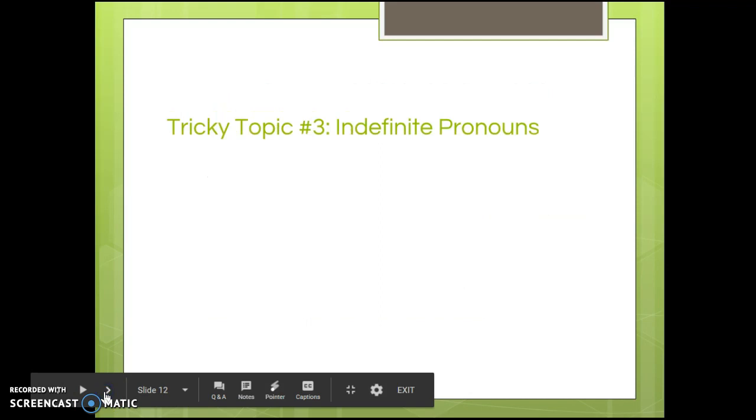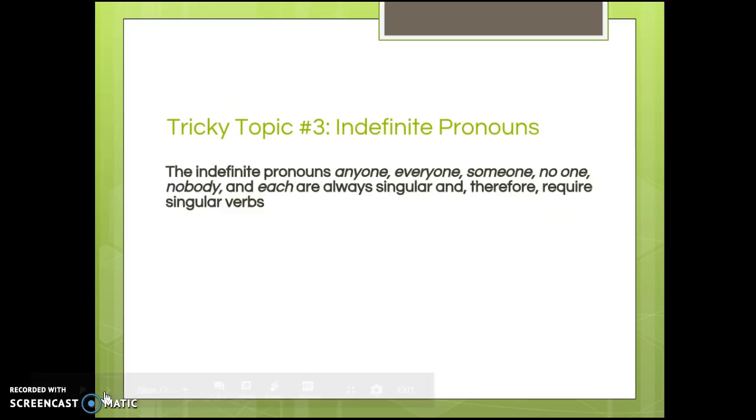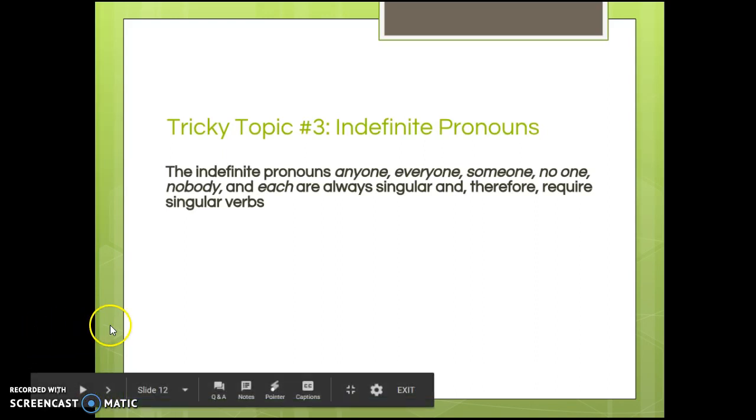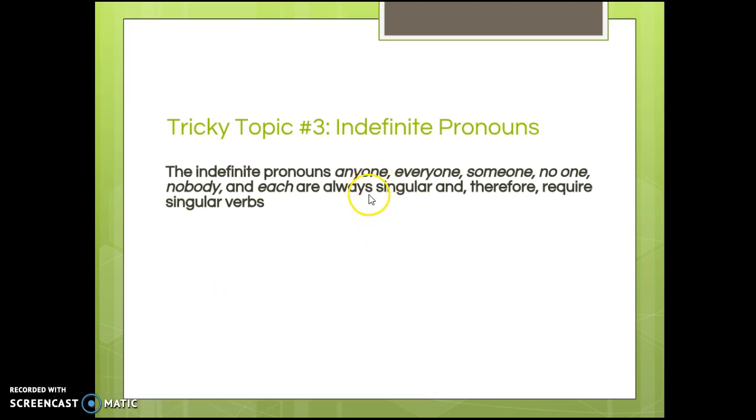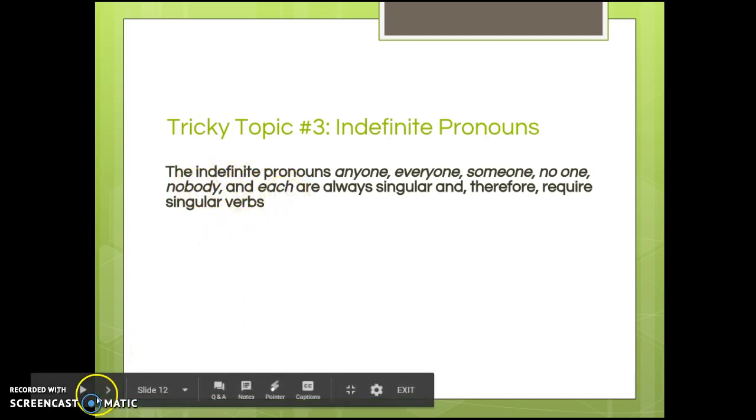All right, tricky topic number 3 are indefinite pronouns. So these are just some rules that you have to remember. So the indefinite pronouns, anyone, everyone, someone, no one, nobody, and each are always singular and therefore require singular verbs. One easy way to remember this one is that most of these indefinite pronouns end with one, anyone, everyone, someone, no one. So that will help you remember that it's one, it's singular, not nobody. And each you can think about like no, body, one body. I don't know about each, but it's a singular pronoun, and then it will take a singular verb.